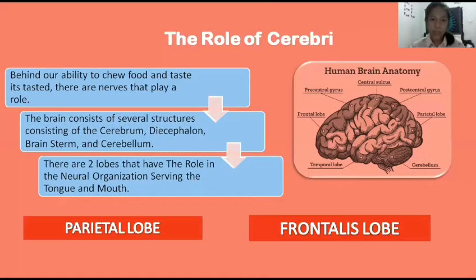So in this slide, we're going to talk about the role of cerebri. We already know that behind our ability to chew, feel, and taste, there are nerves that play a role linked with cerebri. The brain consists of several structures: the cerebrum, the diencephalon, brainstem, and cerebellum.